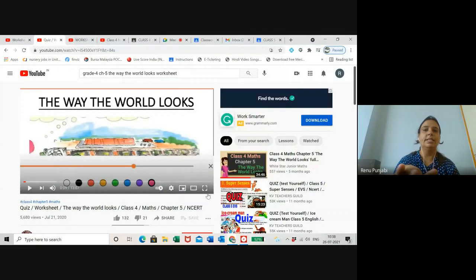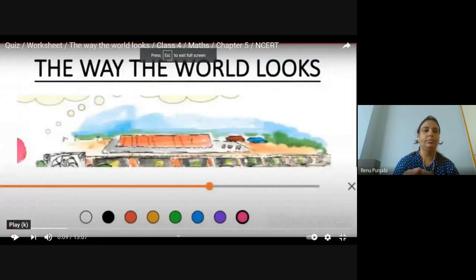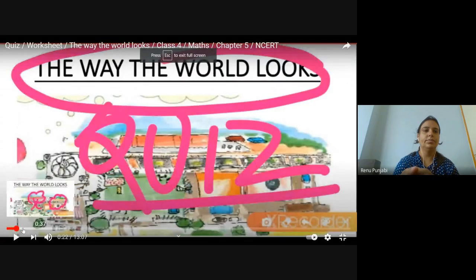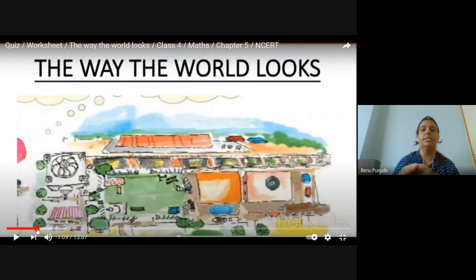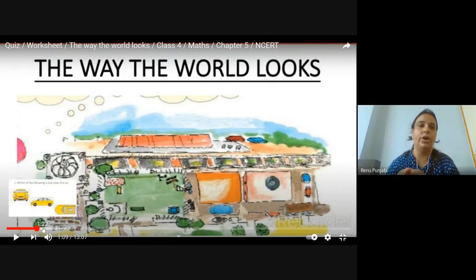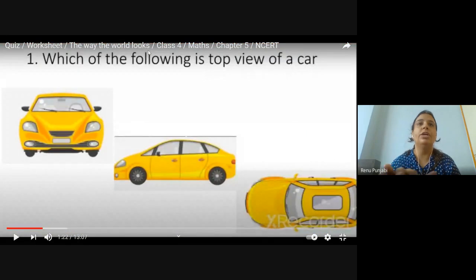I will revise this topic now. This is the way the world looked when we have seen this page in the textbook. So this is which view, students? Top view. Which here, Dev, Hit, Dirg, Kavisha, answer me please.